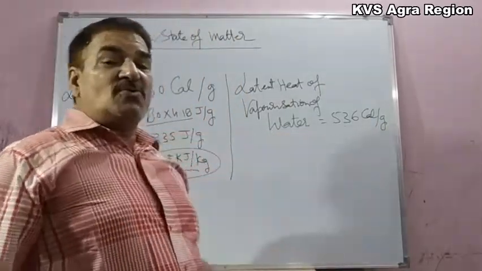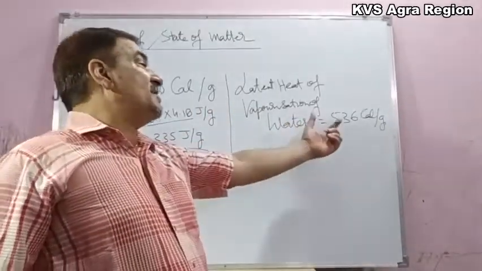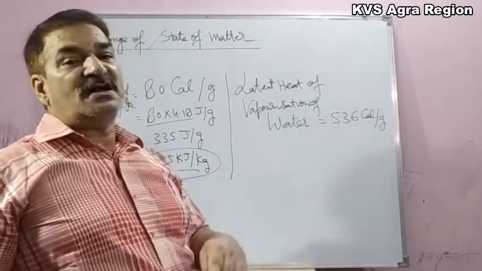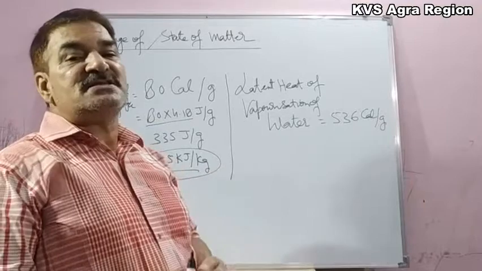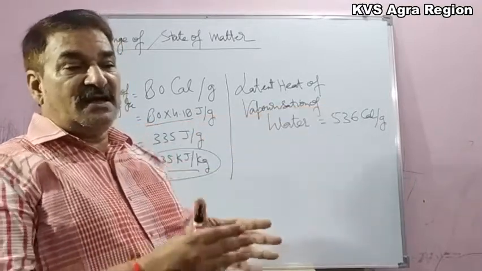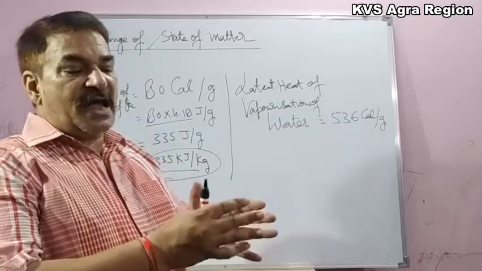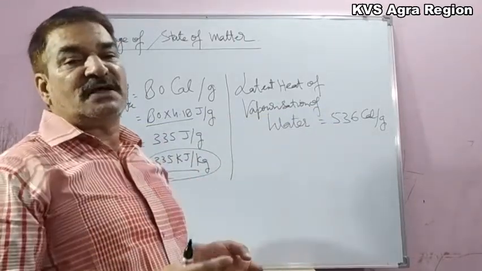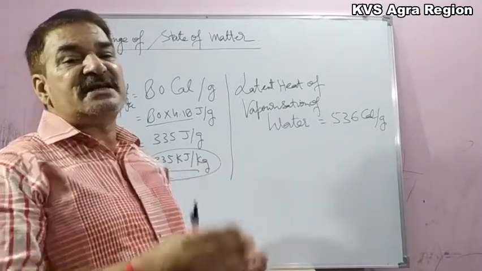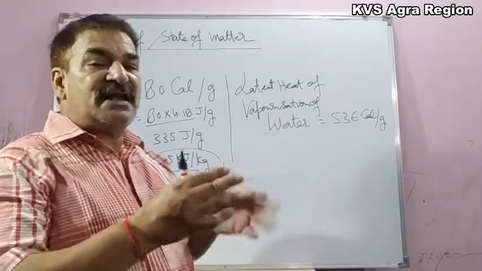A huge amount of heat or energy is needed to convert 1 gram of water at 100 degrees Celsius into water vapors at 100 degrees Celsius, because the heat is to be supplied for the increase in volume of the steam, as well as to increase its internal energy.